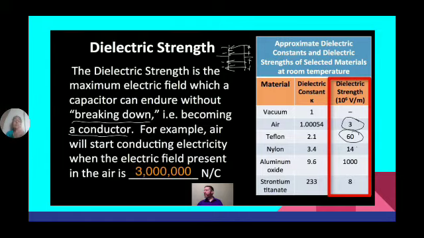So a capacitor does not function as a capacitor when the dielectric material used between the two plates breaks down. See, the dielectric strength is the maximum electric field which a capacitor can endure, it means which a capacitor can withstand without breakdown.